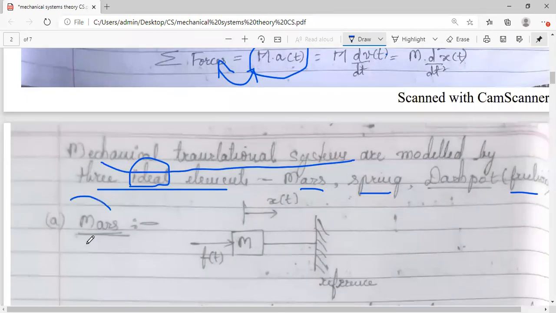So let us see what is this mass. Okay. Mass indicated by m. Suppose you have some body which is having mass capital M, okay, whose one end is fixed.